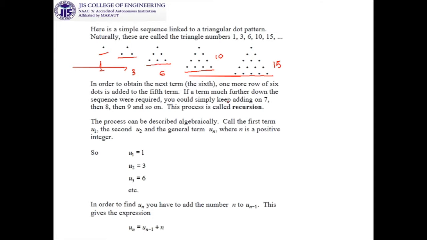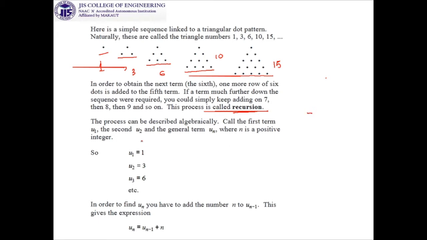So in the next step there will be 7 dots, in the next step 8 dots, and so on. This process of generating is called recursion. When we learn about recurrence relation, we must know what recursion is, and this is the concept of recursion. I think it is clear.